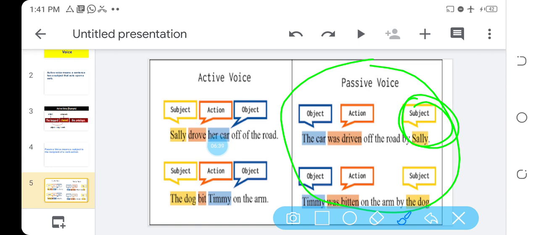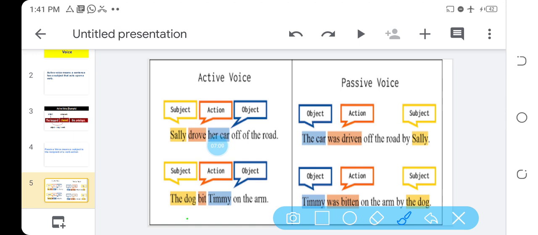Now, we don't want to know who drove the car. What we are concerned about is what was driven, okay? But in active voice, we are concerned with the person that performed the action. But in passive, we are concerned with the receiver of the action. Let's look at another example.